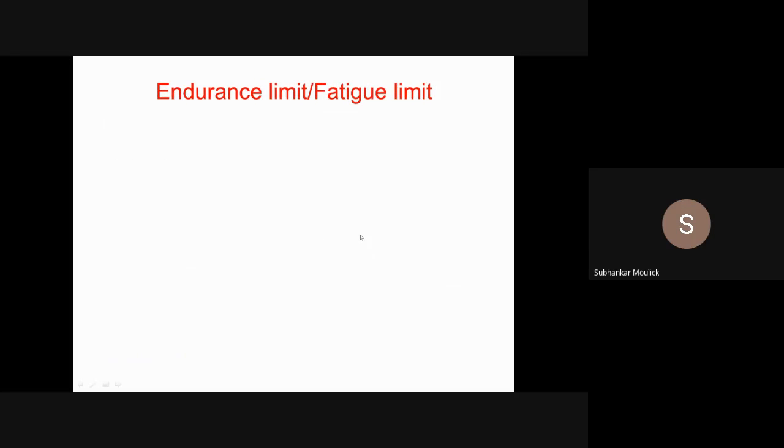Next is endurance limit or fatigue limit. What are these things? It is the same. If you consider a ductile material, maximum strength is your yield strength. If you consider a brittle material, maximum strength induced in the brittle material is ultimate strength. Likewise, the point from where the crack will develop and it will fail. See the point in the component from where the crack is propagating; that particular point is nothing but your endurance limit point of the material.